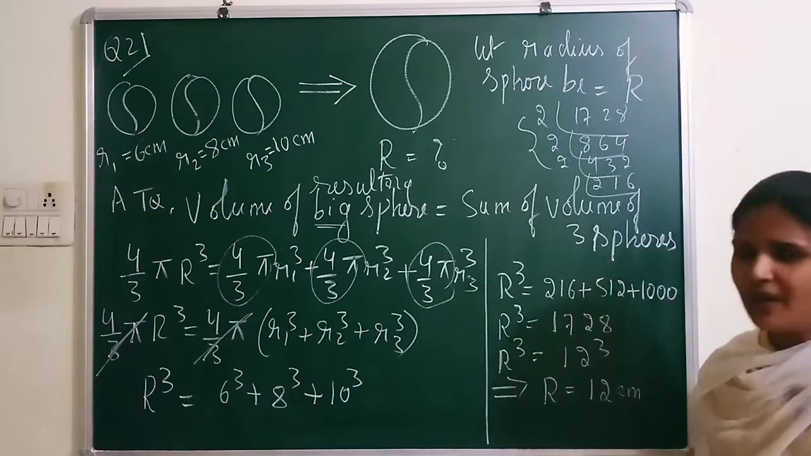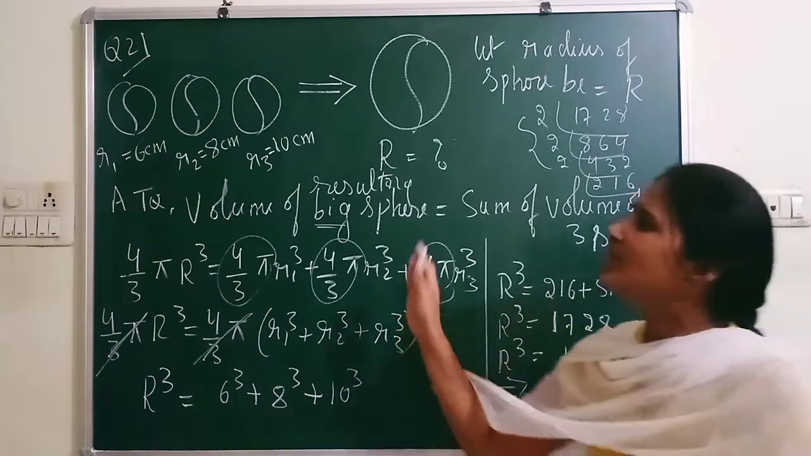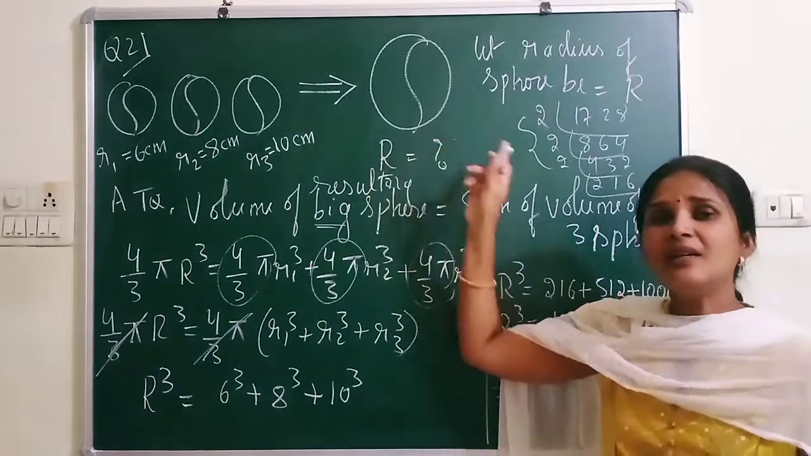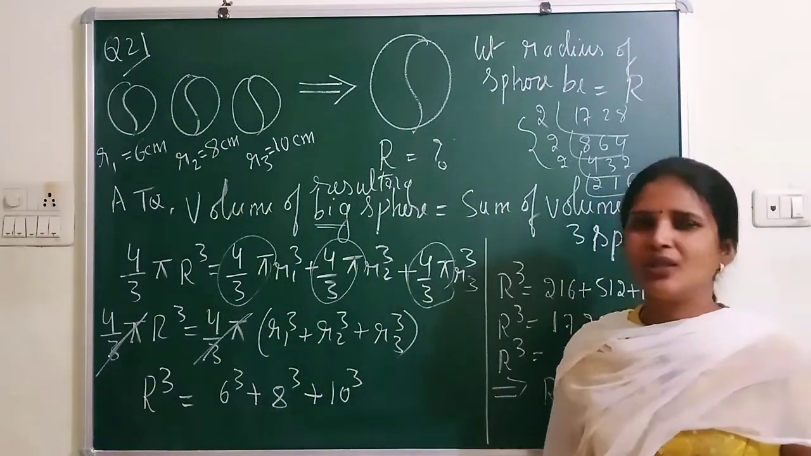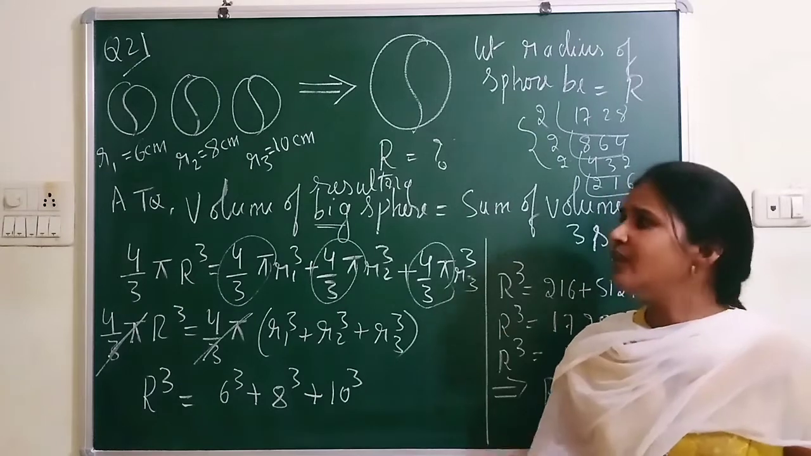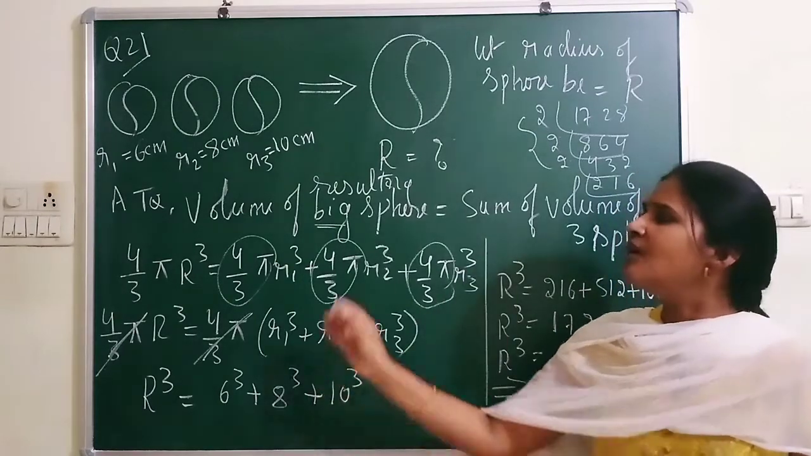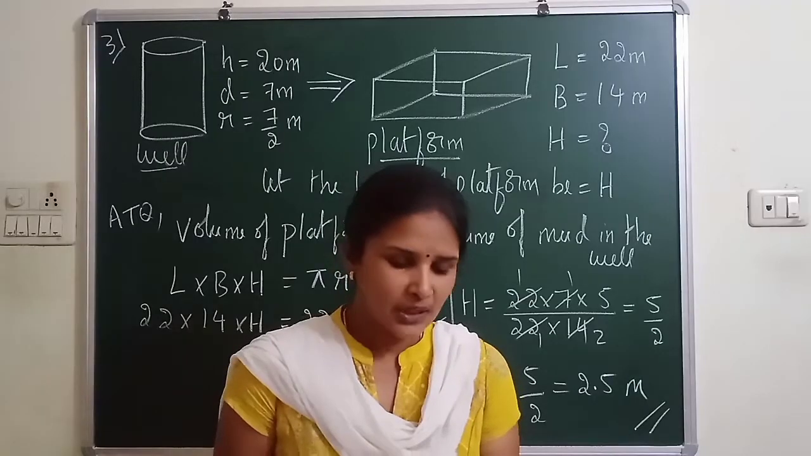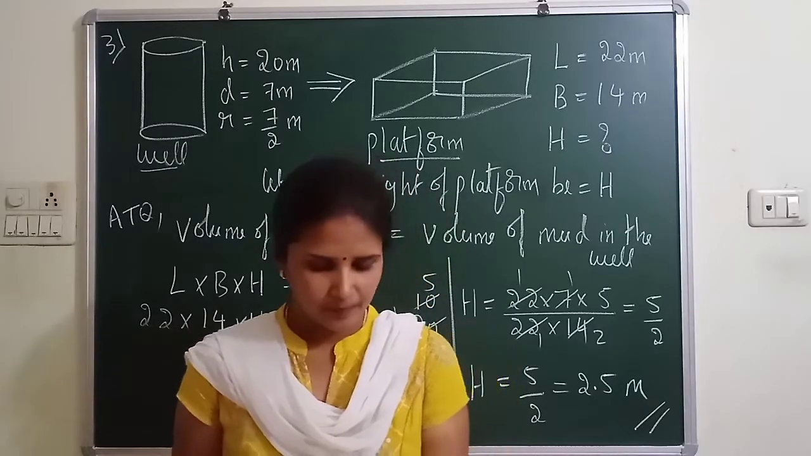So this is also a melting concept. The volume of these three solid spheres will be equal to the volume of the resulting sphere. Be careful, very easy concept. Whenever there is melting, go with the volume concept and equate the given solids to the resulting solid. Let's continue with the next question, question number 3.